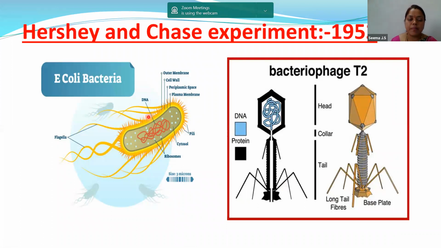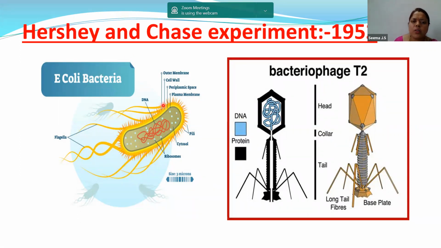Hershey and Chase experiment. So the Hershey and Chase experiment proved finally that yes, DNA is the genetic material. These two scientists worked in the year 1952 and they proved that DNA is a genetic material. How did they prove that DNA is a genetic material? Hershey and Chase took E. coli bacteria and bacteriophage as their experimental tools. They took two, that is E. coli bacteria and bacteriophage as their tools.